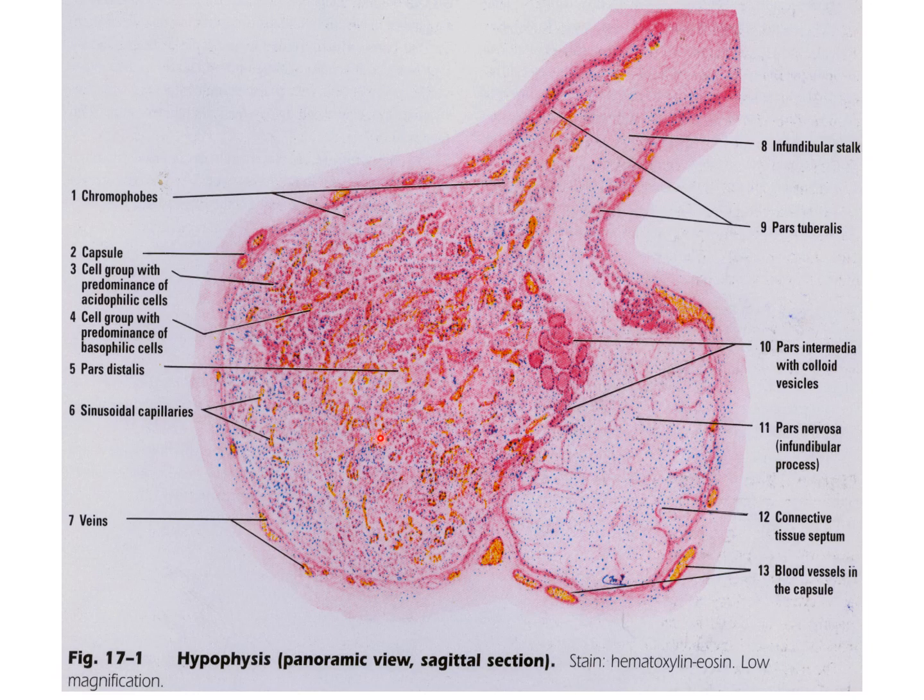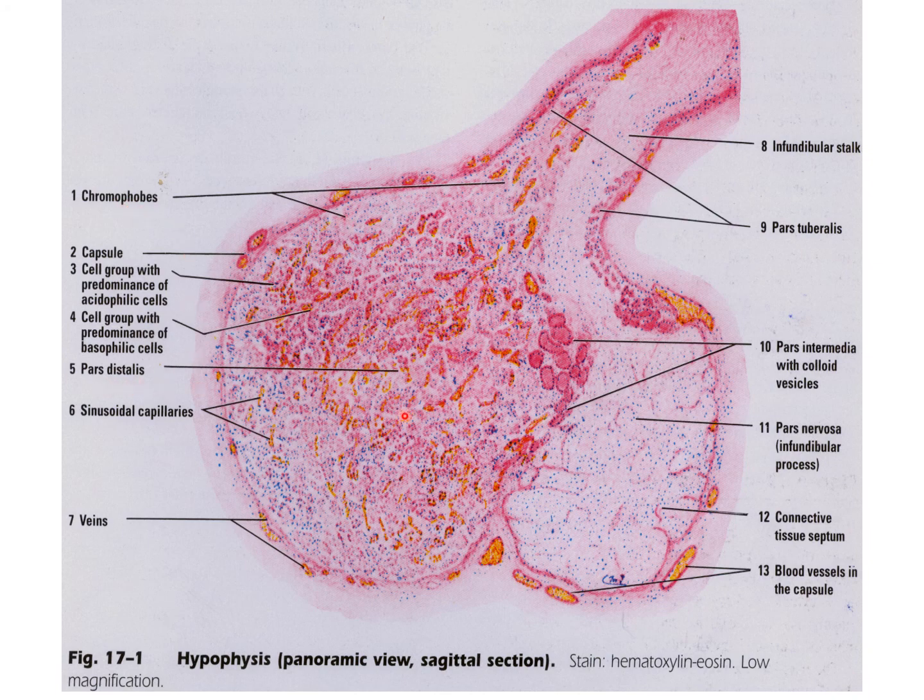Now, in the histological appearance, in the panoramic view, how can you identify the sections of the pituitary gland? You can first identify the anterior pituitary gland. Here there are chromophobe cells and capsule, with a group with predominance of acidophilic cells and a group with predominance of basophilic cells. The dark and light pink stain is seen in the basophilic and acidophilic cells, and the agranular, unstained cells are the chromophobe cells.